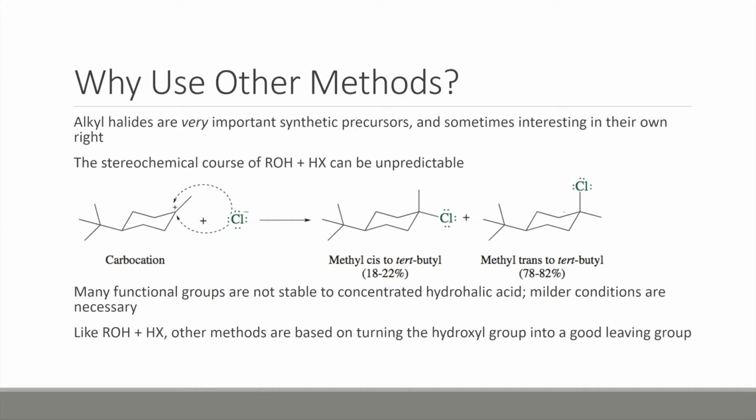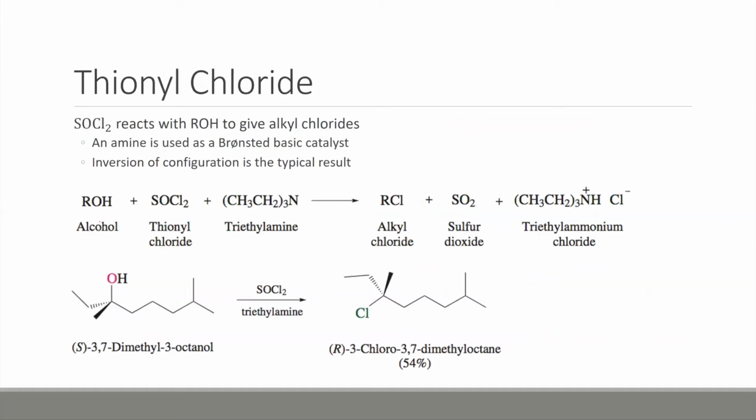Also, many functional groups are not stable in concentrated acid. When we're starting with hydrogen chloride or hydrogen bromide, if we have any other thing attached to our starting material, if we're not just starting with a pure hydrocarbon, then these concentrated acids can wreak havoc. They can do other reactions as well as just this SN1 reaction. So sometimes milder conditions are needed. So there are other methods of taking an alcohol and an acid halide and turning the hydroxyl group into a good leaving group.